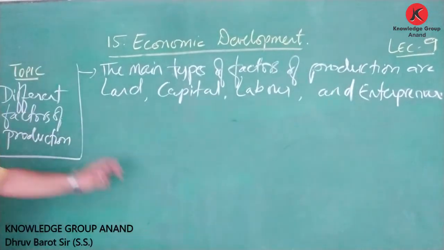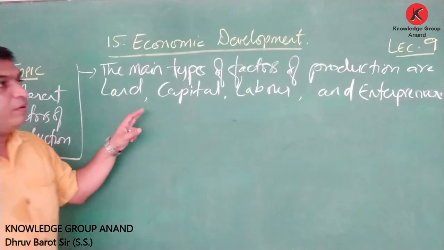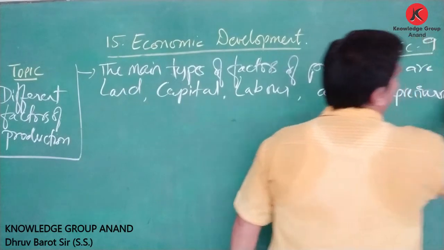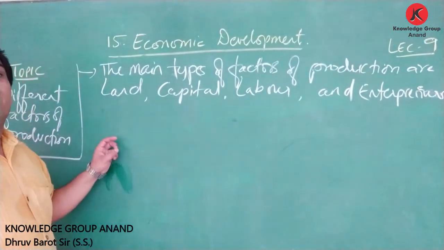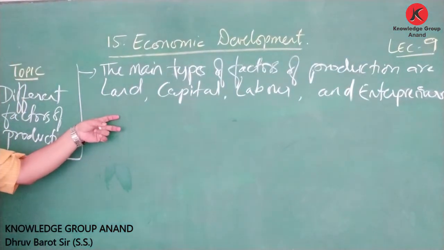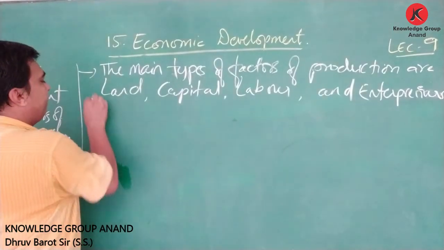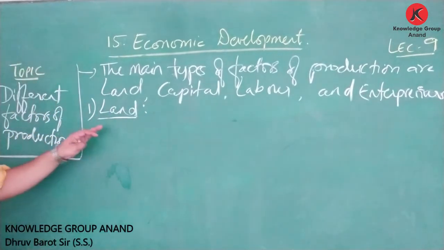Friends, here the main types of factors of production are land, capital, labor and entrepreneurship, we can say. So these are some of the important factors of production. Let us learn about each and every factor of production one by one in detail, starting with the first factor of production, that is land.